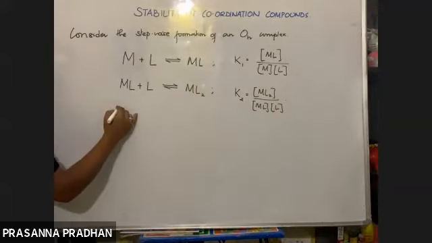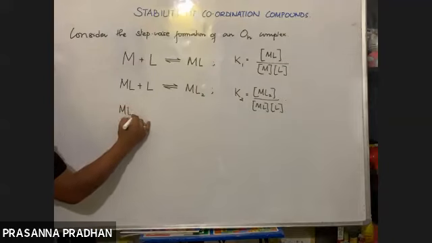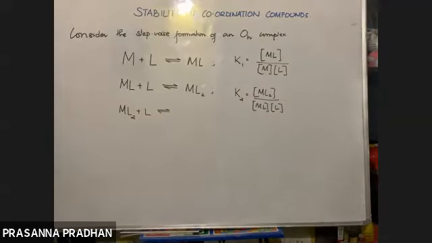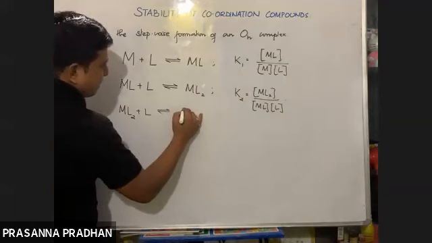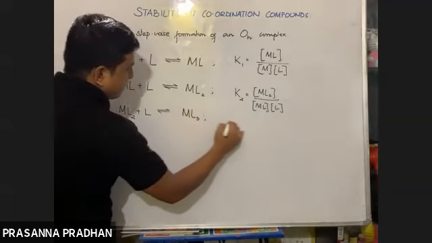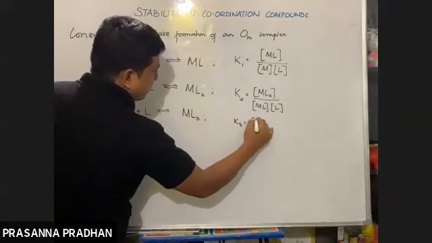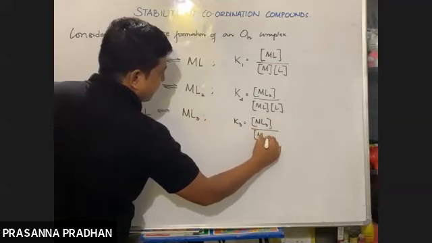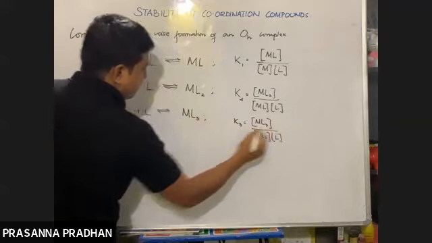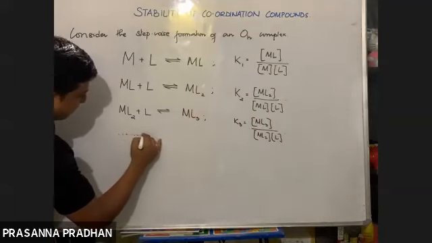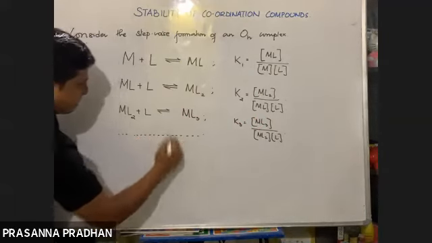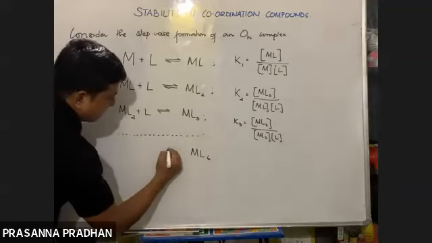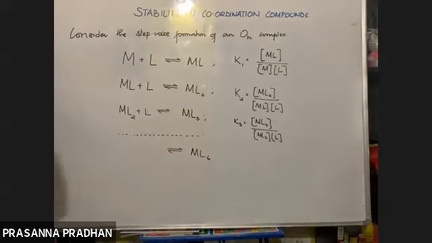Similarly, what will happen in the third step? ML2 plus L in equilibrium. What will be formed? ML3. K3 is equal to ML3 divided by ML2 times L. In this way, we can consider the formation of an octahedral complex. So for ML6, what will you write down?